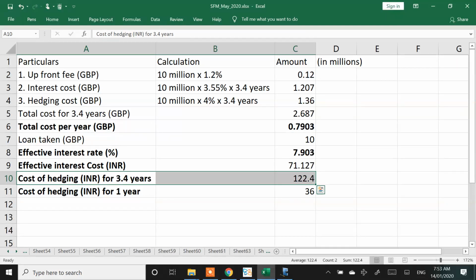Next point, my liability is in GBP, and GBP has appreciated. This will lead to a loss of 90 crore into 10%, 9 crores.